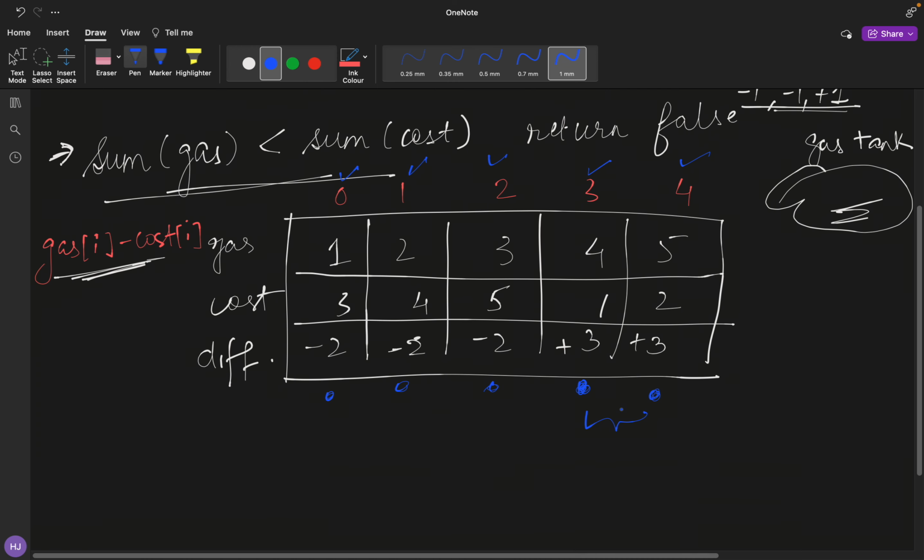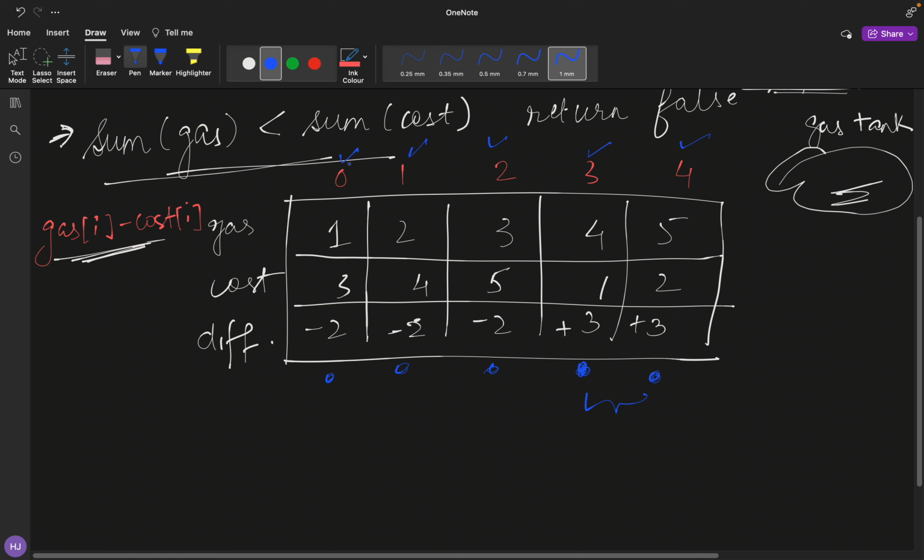So the time complexity involved in this approach also turns out to be big O of n, and the space complexity involved turns out to be big O of n, because we are storing these differences in some array. So the interviewer will be happy with this approach, but still we need to optimize it a little further.